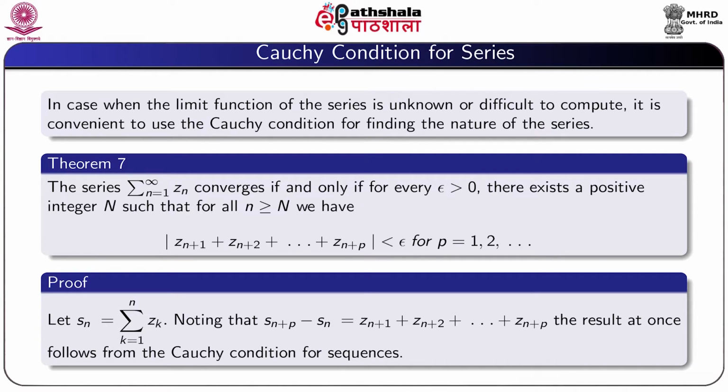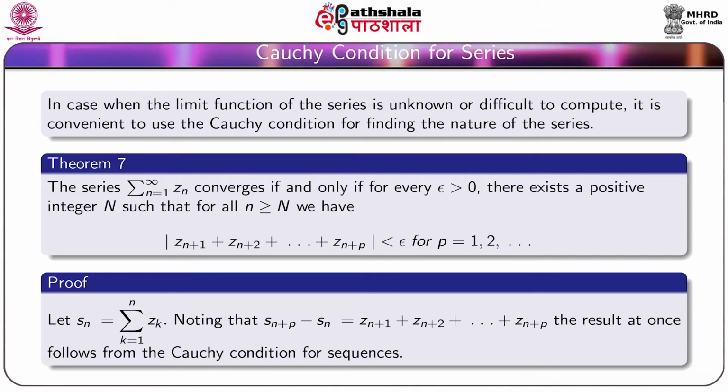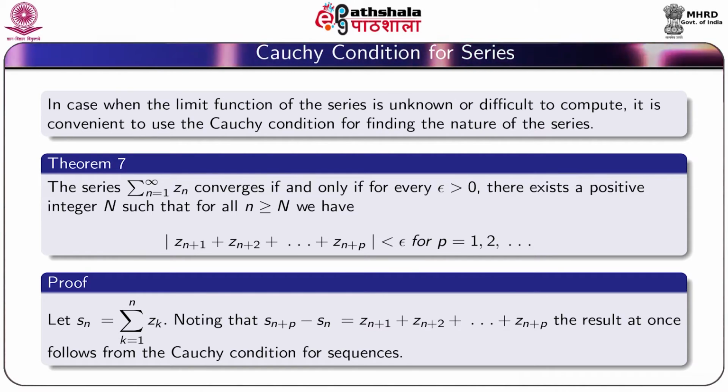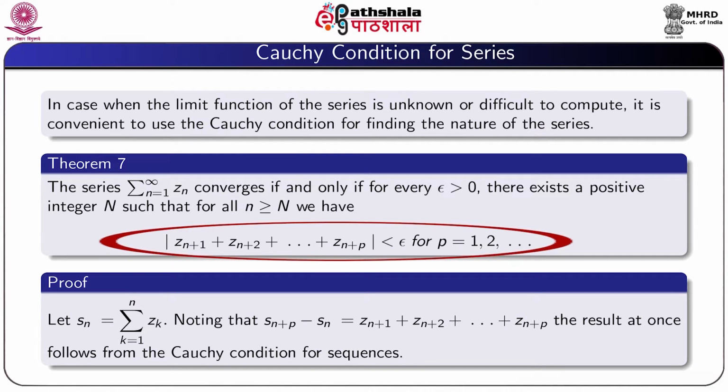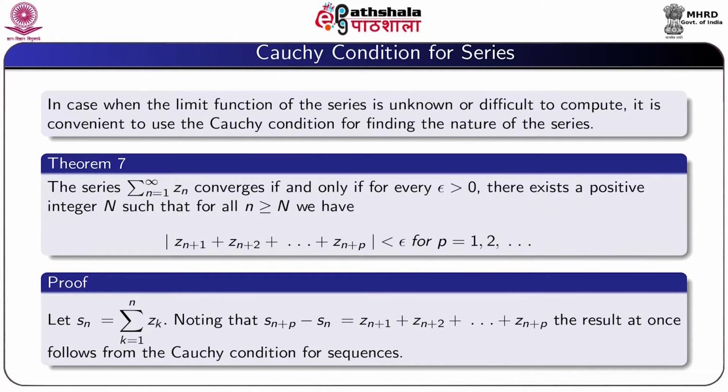So the result is: the series summation n equal to 1 to infinity Zn converges if and only if for every epsilon positive there exists a positive integer N such that for all n greater than or equal to capital N we have modulus of Z(n+1) plus Z(n+2) plus up to Z(n+p) is less than epsilon for p equal to 1, 2, etc.